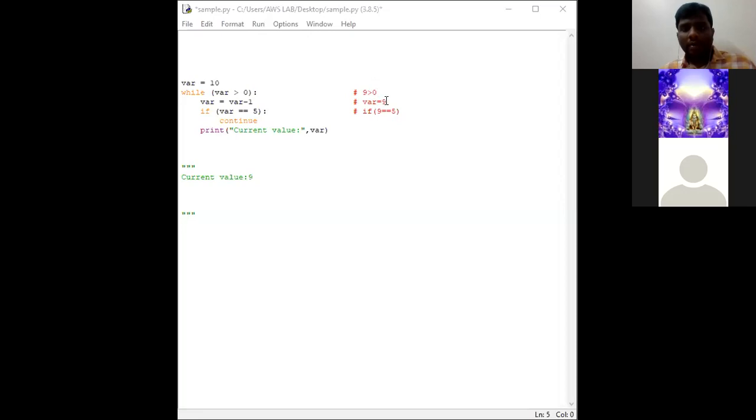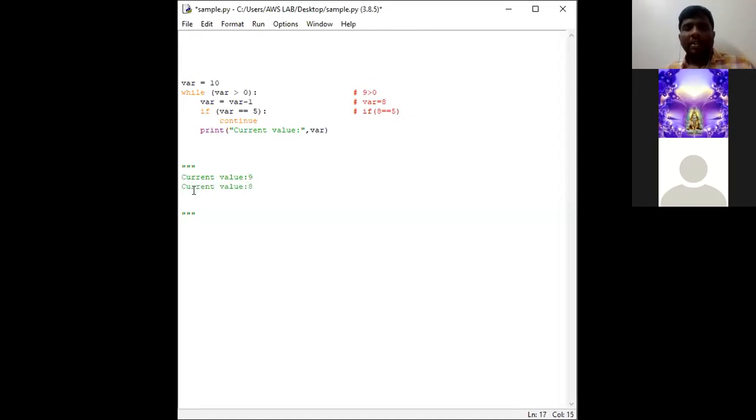So where is equal to where minus 1, 9 minus 1 is equal to 8. If 8 is equal to 5, since this if condition has failed, it does not enter into the body of if. So the output will be current value 8.